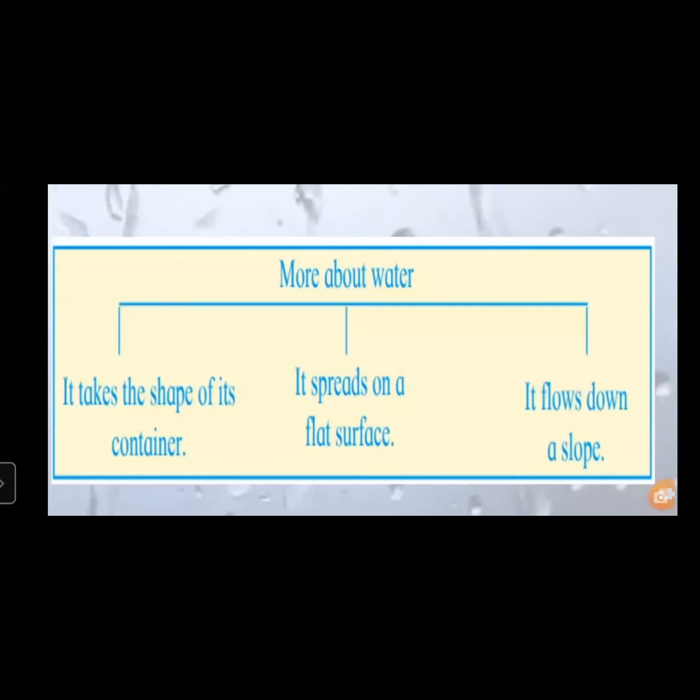Water is transparent. It takes the shape of the container, it spreads on a flat surface, and water flows down a slope. Okay, children?